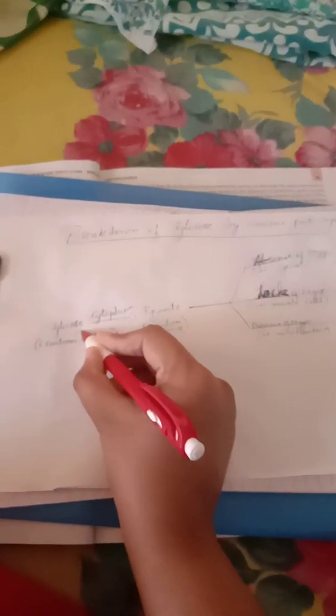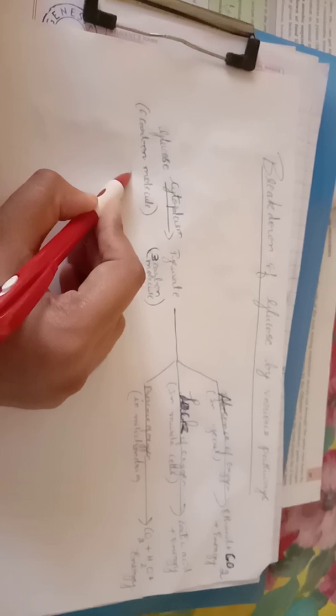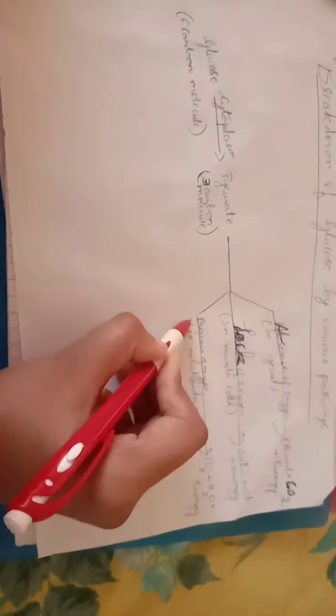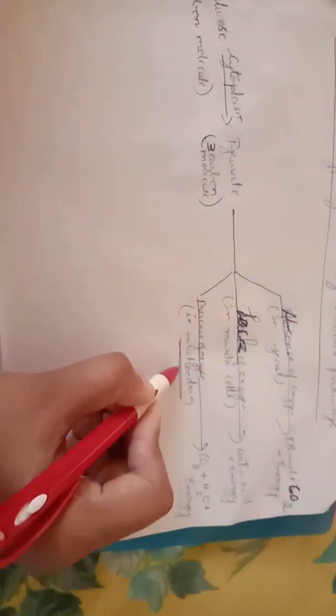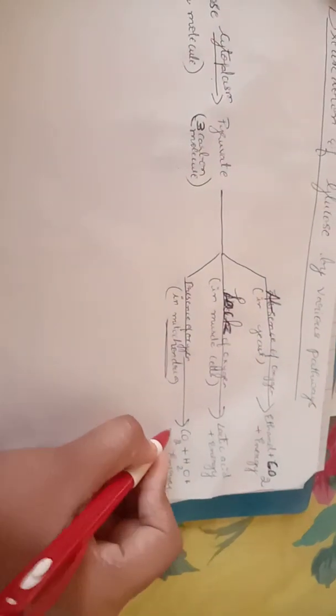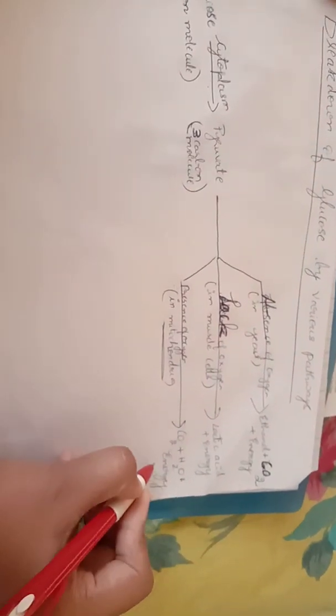So this glucose, just a moment, I will tilt the camera. This breakdown of glucose, which is a 6 carbon molecule, when it is in the cytoplasm, it will be broken down into pyruvate, which is a 3 carbon molecule, right? This 3 carbon molecule, how will it break down further? In the presence of oxygen in our body, especially in mitochondria, which is the powerhouse of the cell, it will break down into carbon dioxide plus water plus energy.